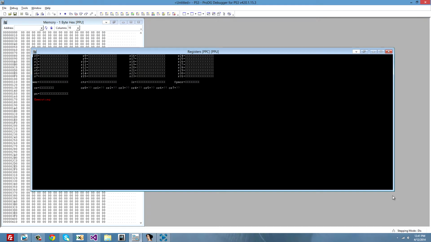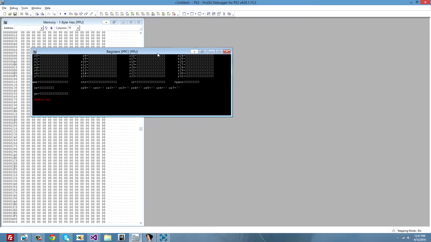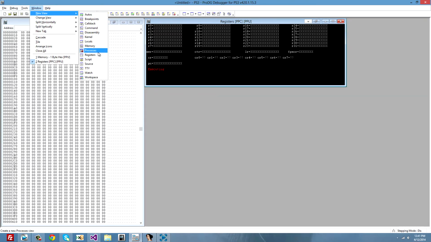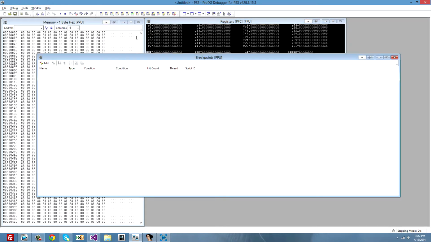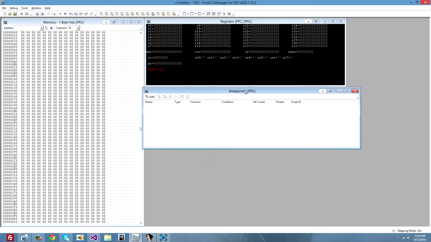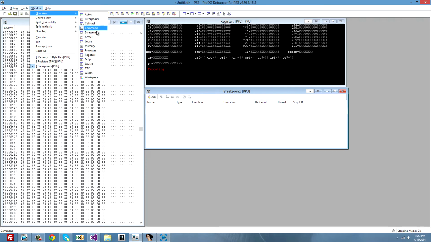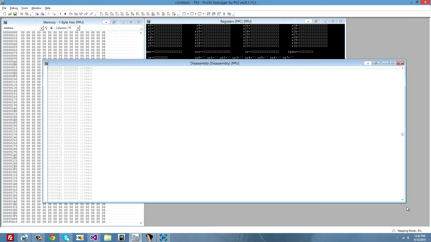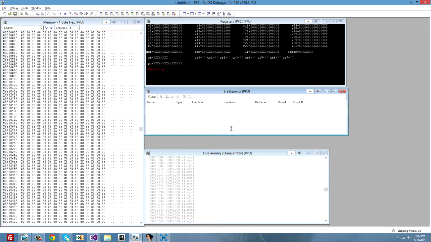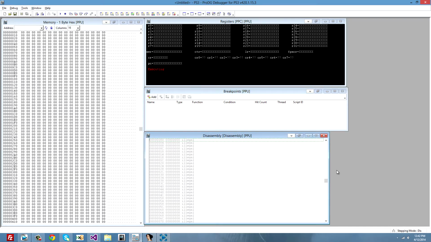So get a register window, resize, and also your register windows will not look like this, but I will show you how to. So you can make custom windows, because gray text on white was really not cool, as well as really hard to see. So make a breakpoints window, and finally, it's optional, a disassembly window. Also resize the breakpoints a little bit and make disassembly bigger. Alright, that should be your layout.